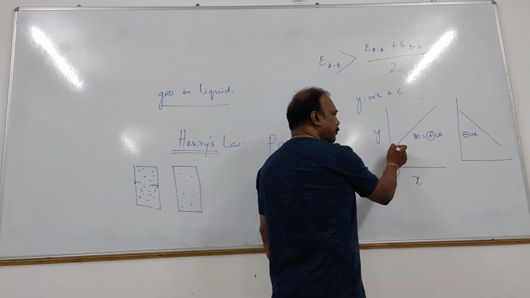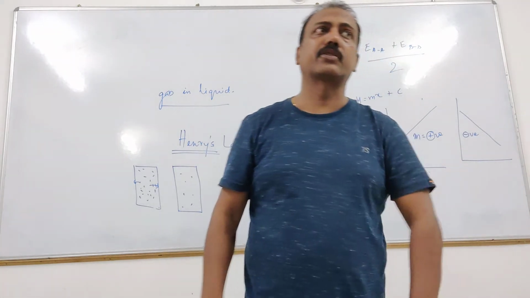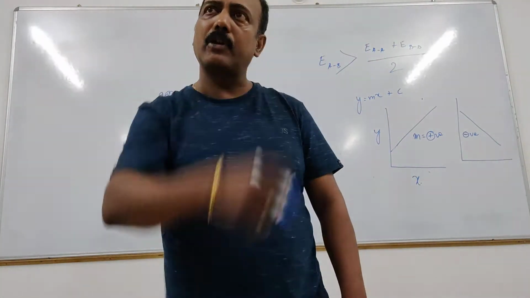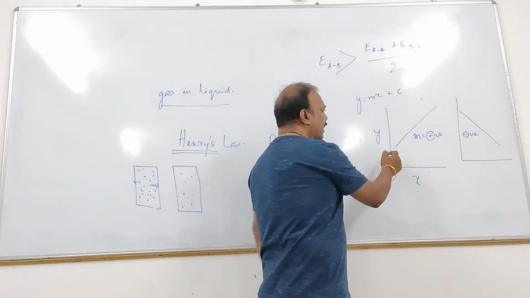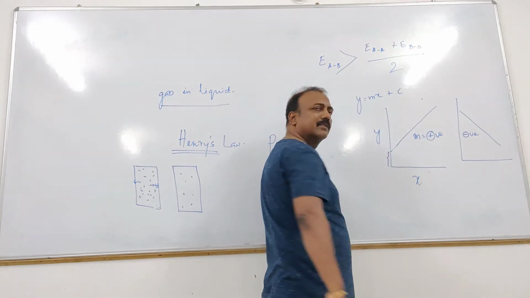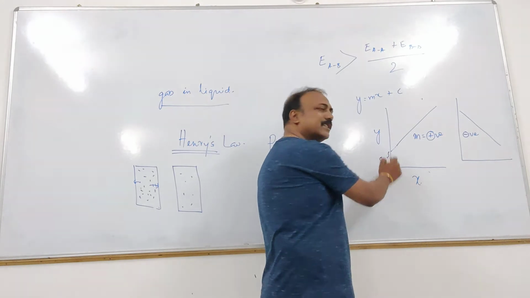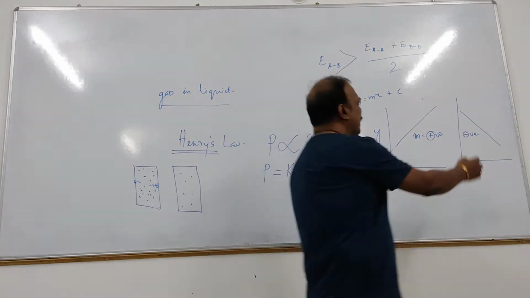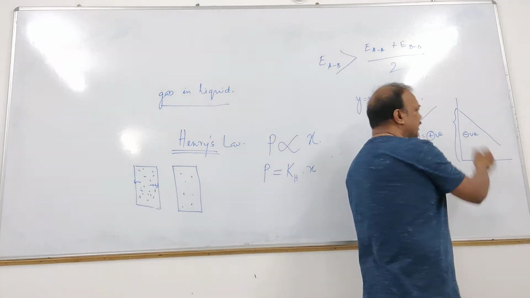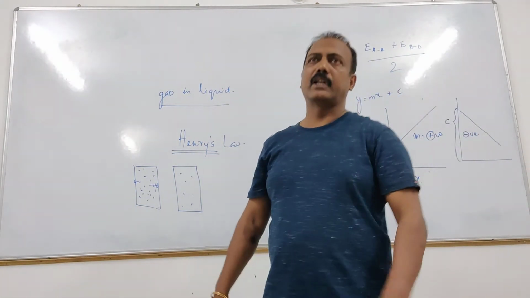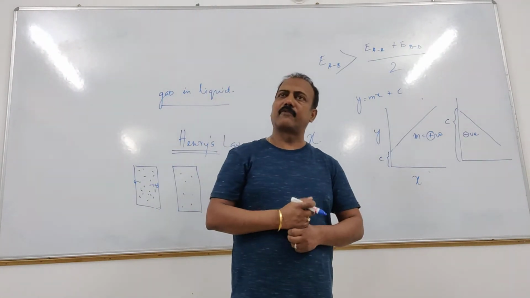What is c? Now if we extrapolate it, we call it extrapolation, not plotation. Extrapolate it. It will cut the y-axis. Wherever it is cutting the y-axis, that is the intercept. That is the value of c. Same way here also, if we extrapolate, it will cut the y-axis here. This is the value of the intercept. By extrapolation, where it cuts the y-axis is the intercept of it.